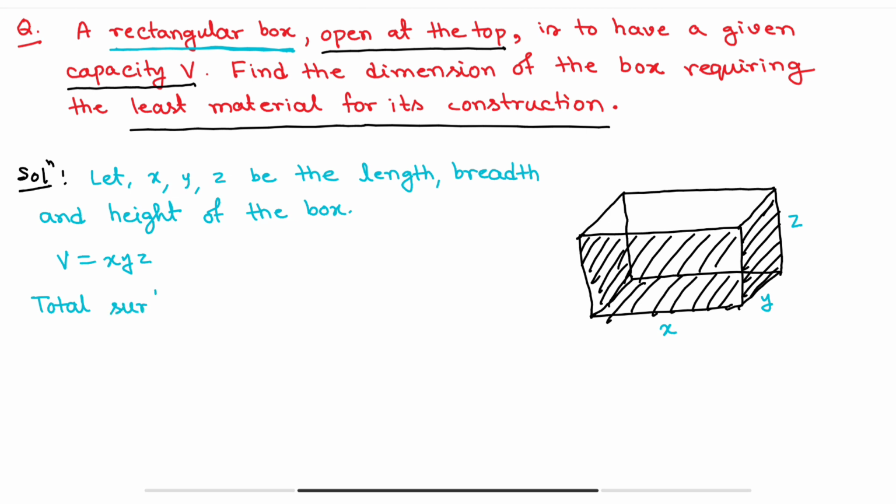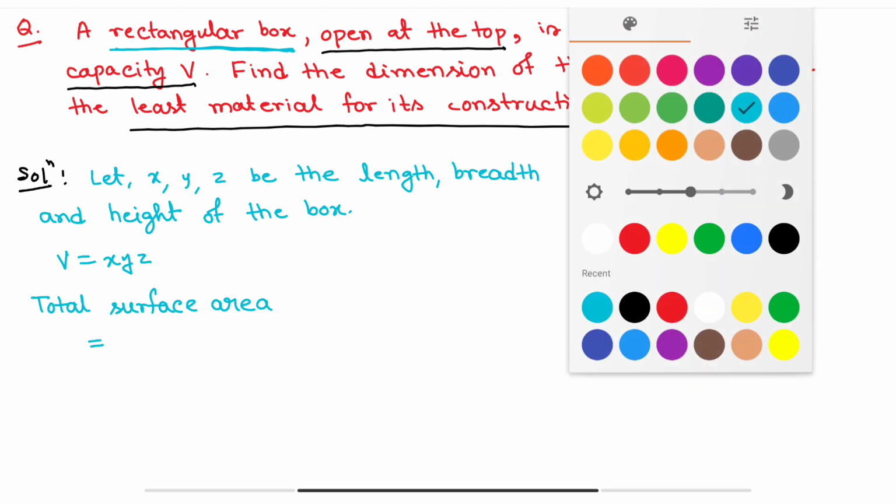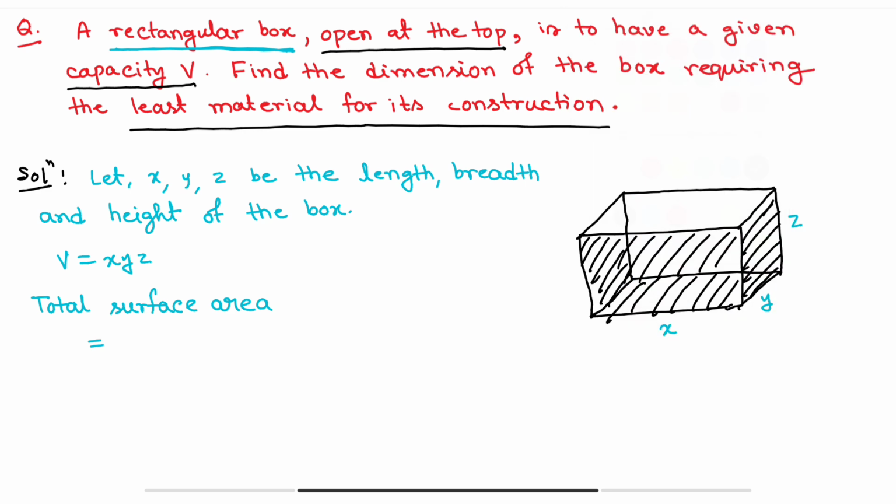Total surface area, what is the formula of total surface area? There are total how many sides? 1 2 3 4 5 6, 6 sides. And from these 6 sides, one side is open, the upper portion of the xy plane.